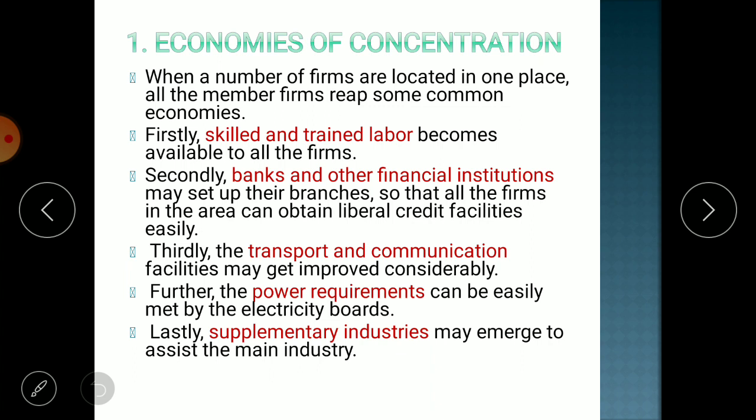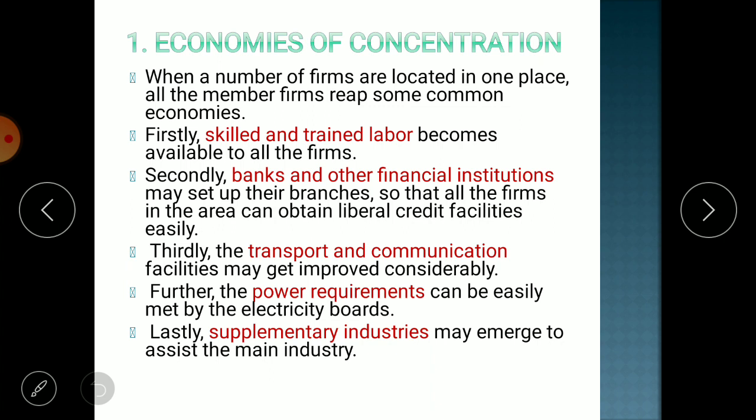Getting it? Now let us imagine that the textile industry is developed to an enormous extent. It is developed to a large extent. So what will happen? Employment opportunities will be created in that region that will attract unemployed laborers from different regions of the country. You know that in Jaipur, Biharis are also here to work for textile industries. Why? Because employment opportunities are here. So supply of labor will increase in the Jaipur region. There will be skilled, unskilled, and semi-skilled. Every kind of labor will be available in the Jaipur region.